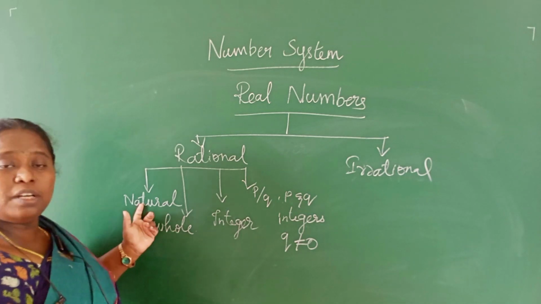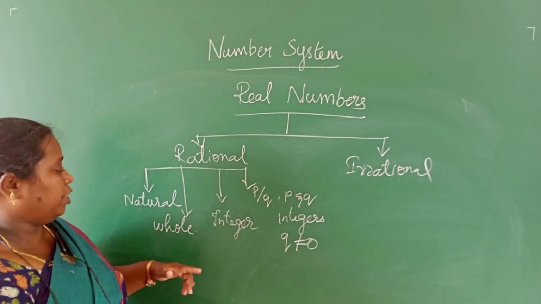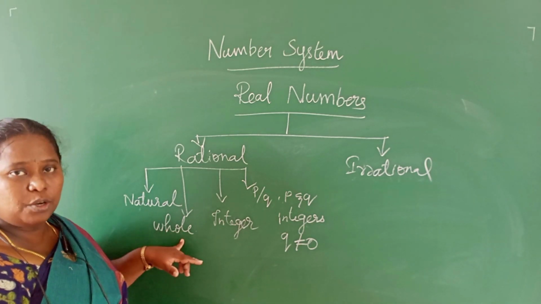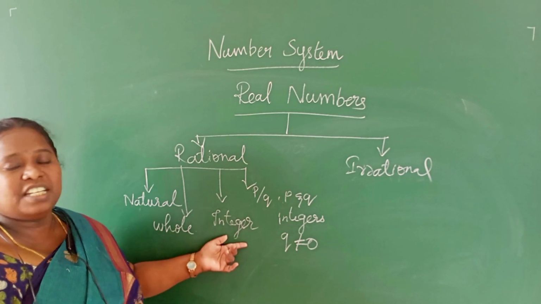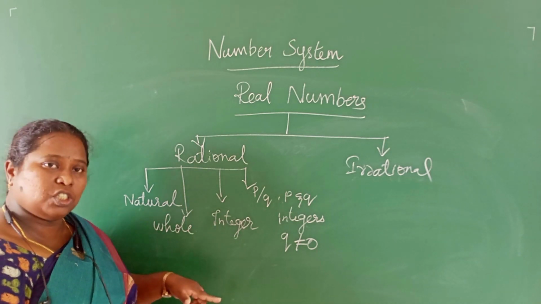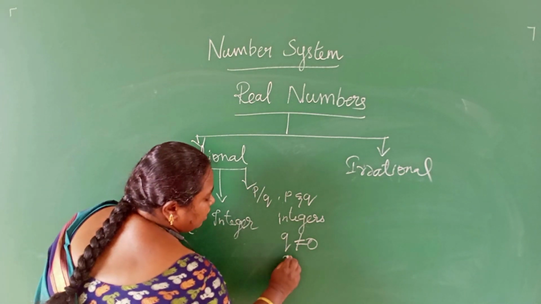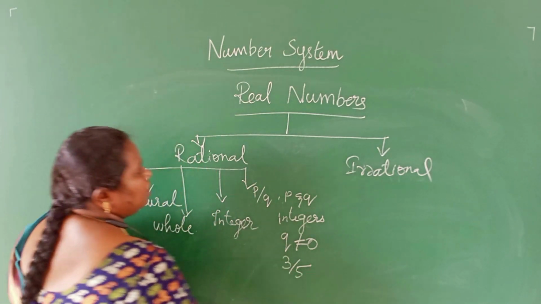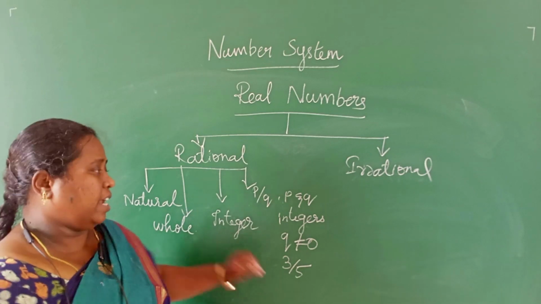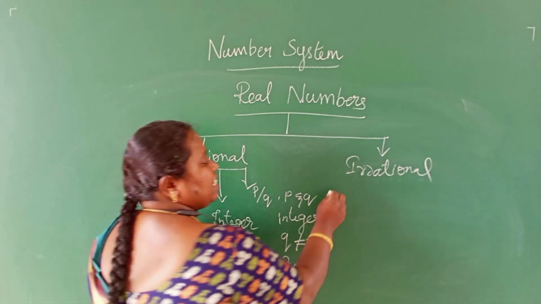For natural numbers, for example, 1, 2, 3, we already know. Whole numbers 0, 1, 2, 3. Integers are nothing but both positive and negative numbers. In p by q form, we can write 3 by 5 as a rational number. These are also rational numbers.